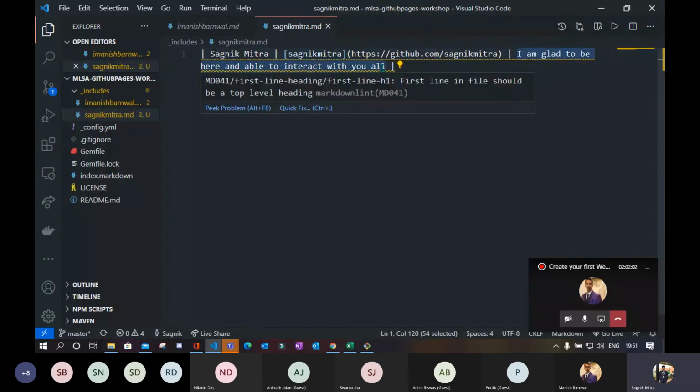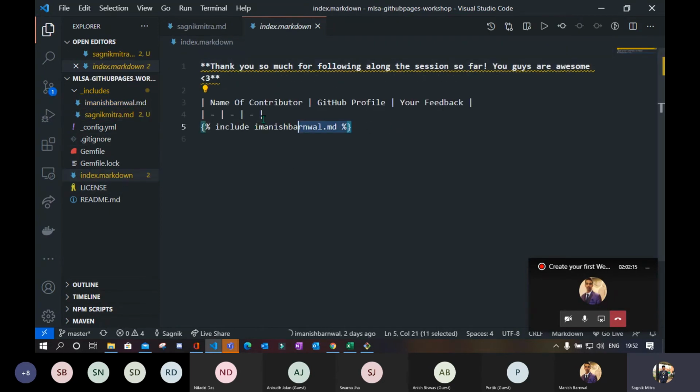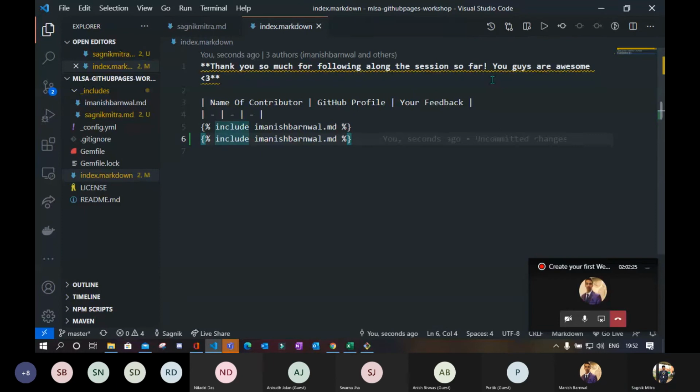And now this is my feedback. You can write your feedback here, how you felt. Okay, now after doing this, just simply go to index.markdown and copy this, include imanishbarnwal.md, and now simply include your username.md. There will be a list. So if you see 7 names are there, you will be the 8th name.